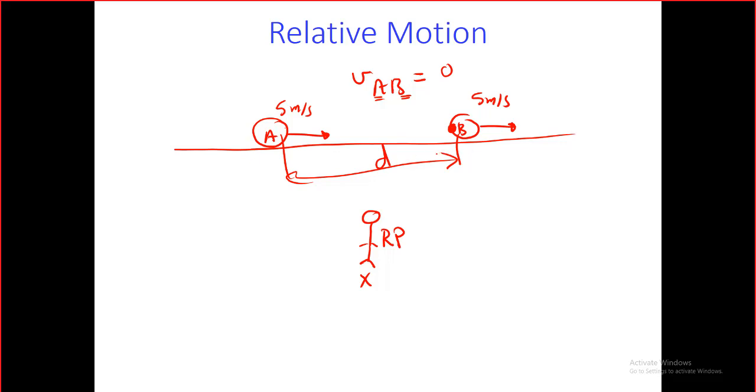No. Of course not, because they are moving with the same speed. As long as the distance is not changing, it is as if the velocity of car A relative to B is 0. Car A is not moving relative to B. It's really moving relative to this person, but relative to B, there is no change in the position between them. The distance is always constant as long as they are moving with the same speed. Agree, guys? Agree?